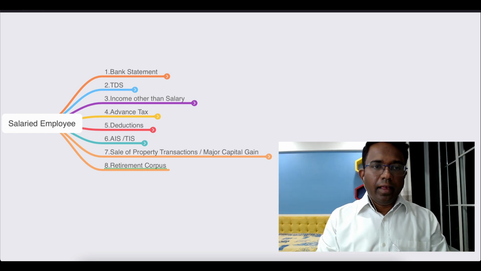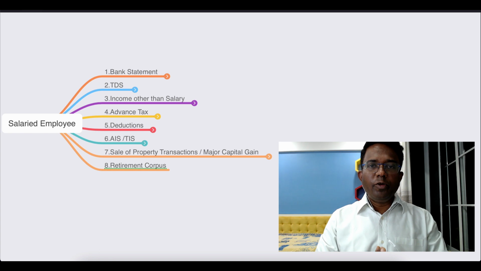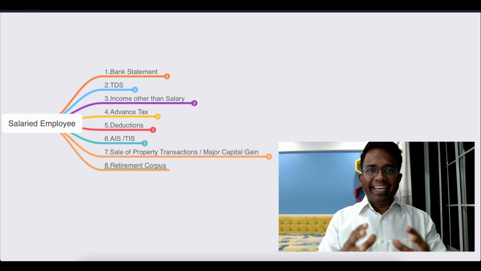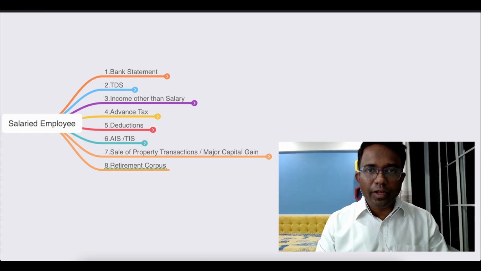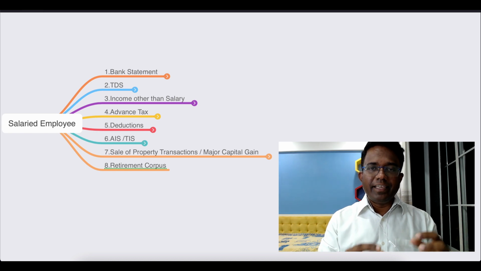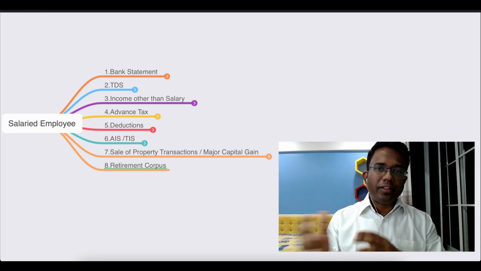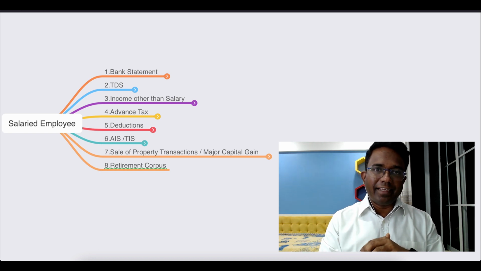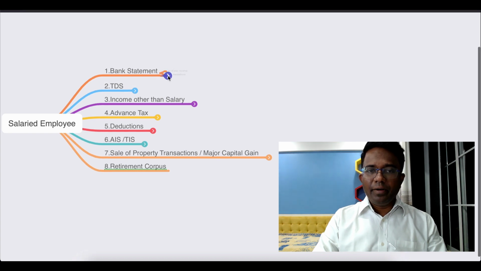Hello friends, in this video I am going to share an 8-point checklist for the salaried employee in order to plan the taxes, in order to save taxes, and in order to save amount on the late payment of tax, right? So let us begin. So the first point is bank statement.